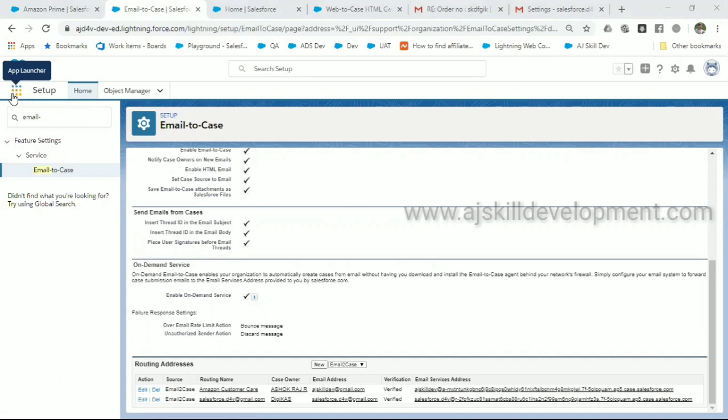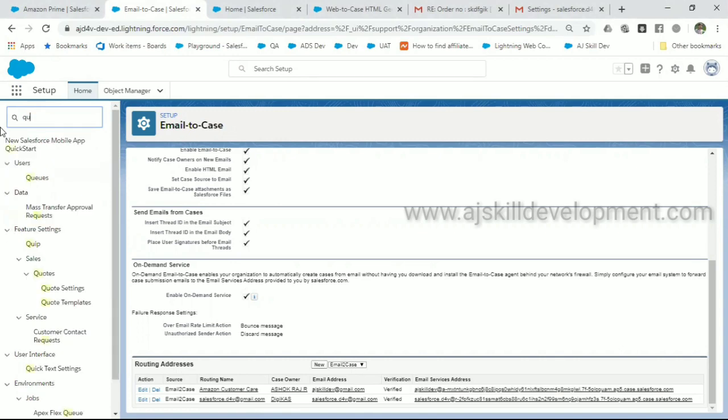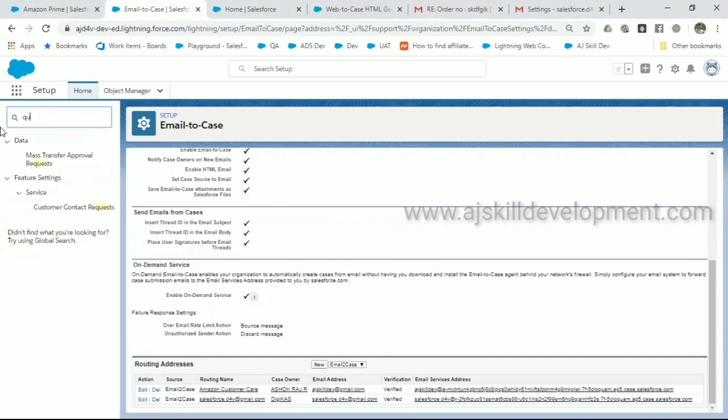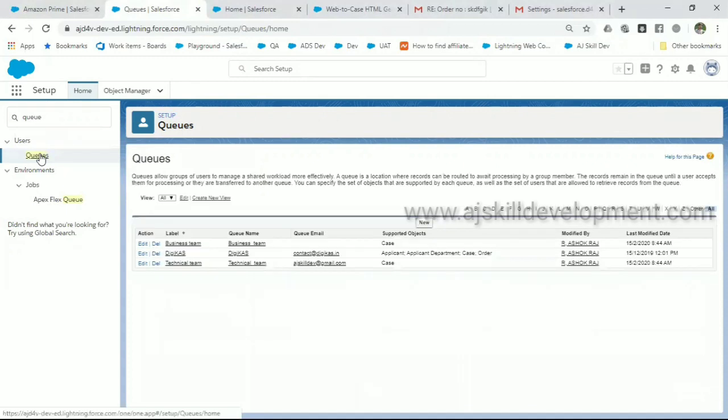All right. So generally, go to setup. You have an option called queue. Queue is a general concept, not relevant only to Service Cloud. Queue means it helps you assign the user in some order. For example, here I have created a queue called business team.